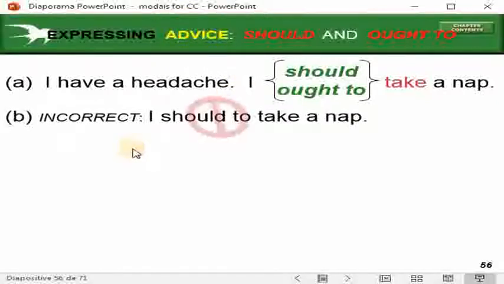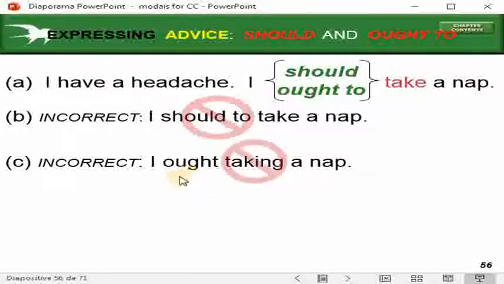Here is another example. It is incorrect to say I should to take a nap. Should and had better are followed by the verb in the infinitive without to. The to in ought to is part of the modal, which is followed by the bare infinitive, the infinitive verb without to.